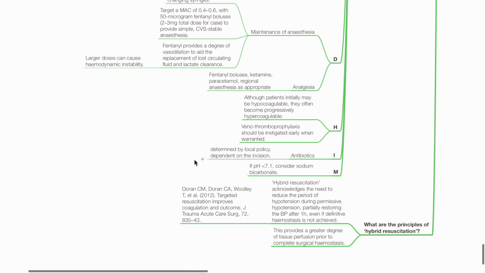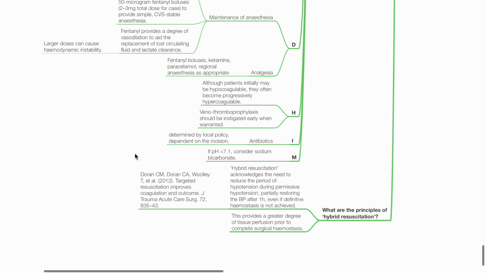Hematology. Although patients may initially be hypocoagulable, they often become progressively hypercoagulable. VTE prophylaxis should be instigated early when warranted. Antibiotics are determined by local policy depending on incision. If pH less than 7.1, consider sodium bicarb.